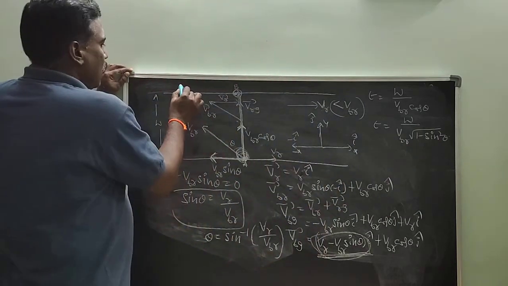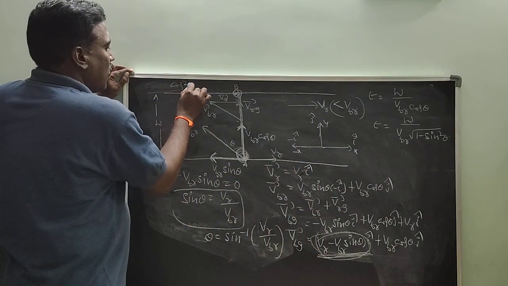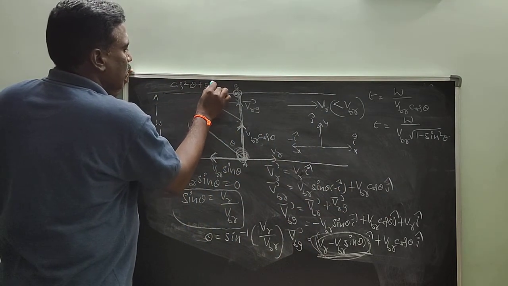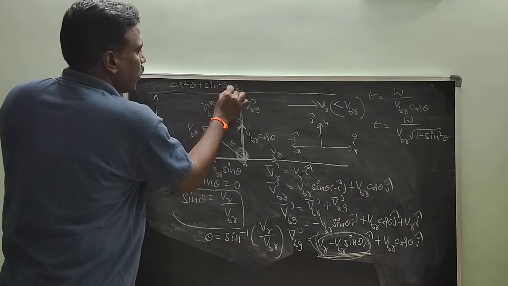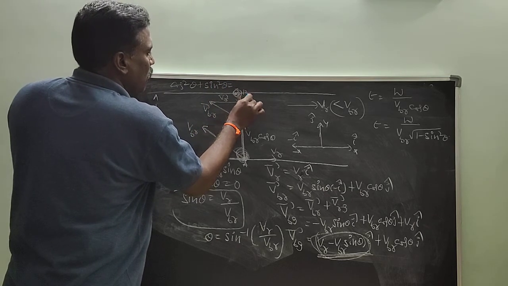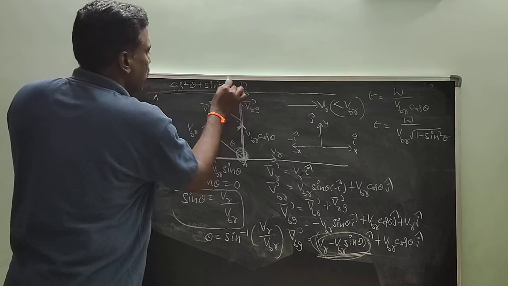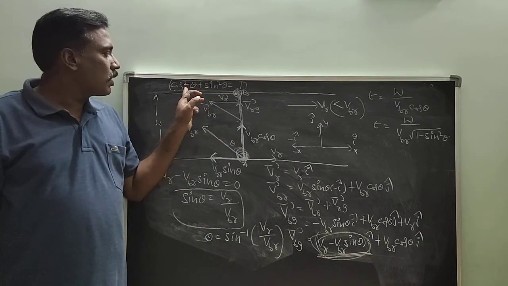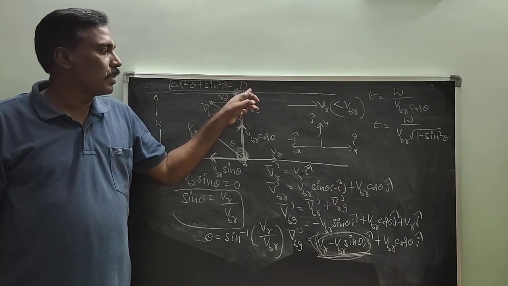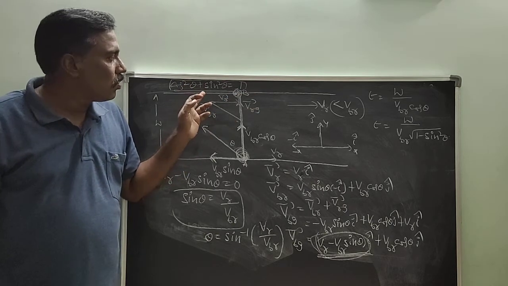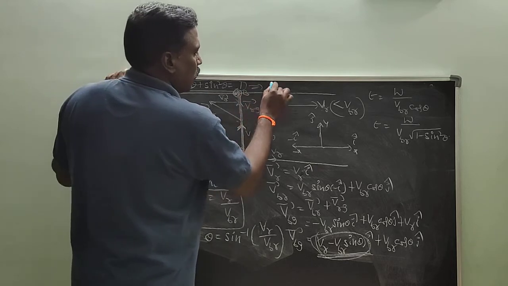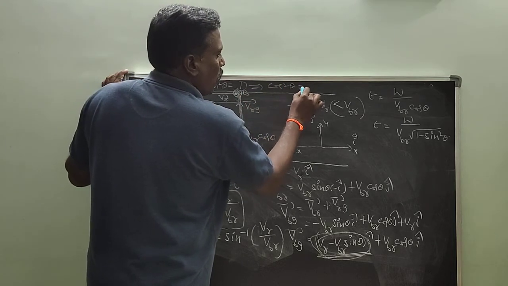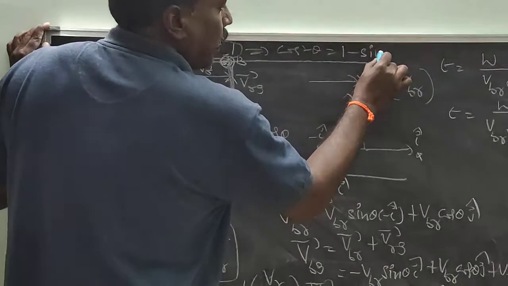We know that cos square theta plus sin square theta is equal to 1. What is cos square theta? 1 minus sin square theta.